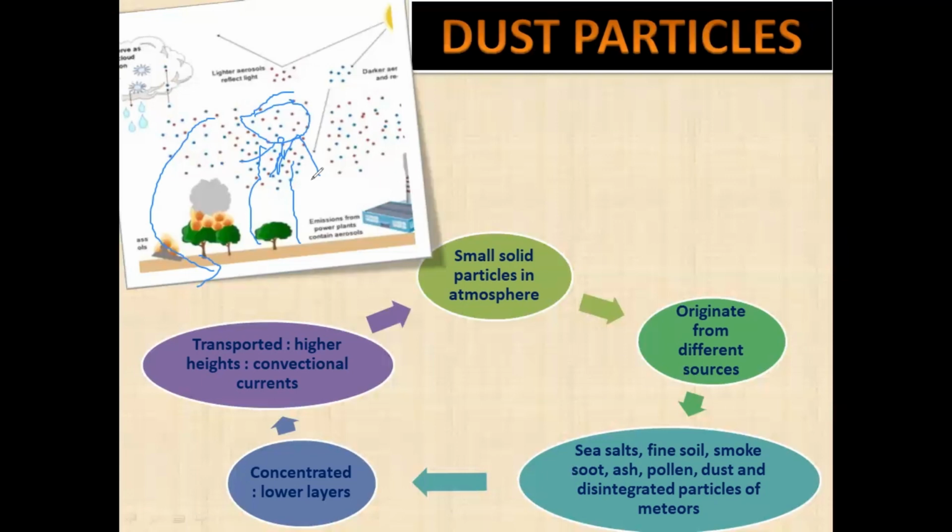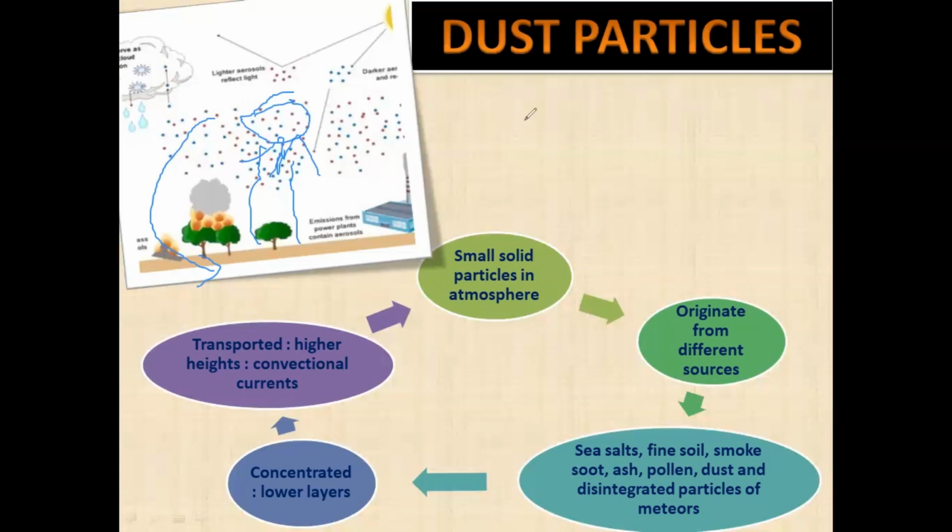So dust and salt particles act as hygroscopic nuclei. Now, what are hygroscopic nuclei? They make water vapor condense around them to form water droplets. And finally, after the condensation, it comes down as rain. And that's why this is really important.